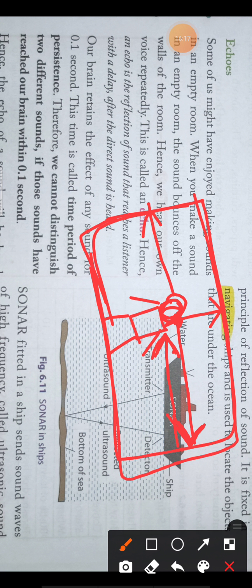So the condition for an echo is about the time between the original sound and the reflected sound. When you are speaking, the sound directly goes to your brain, so that is the original sound. The other sound is when this sound is reflected from the walls and then reaches your ear again, and your brain processes it; that is the reflected sound. The time difference between the original sound and the reflected sound must be 0.1 second or greater than 0.1 second.